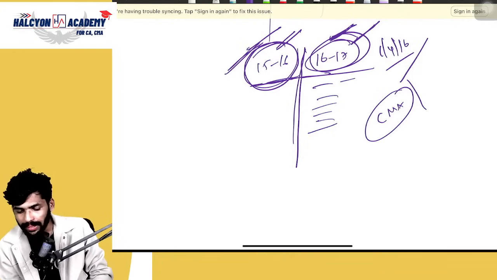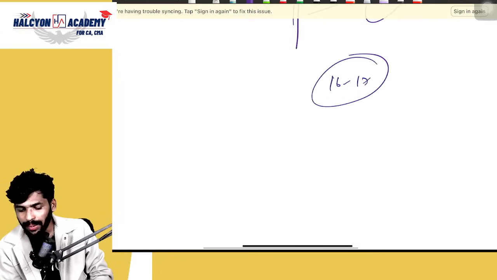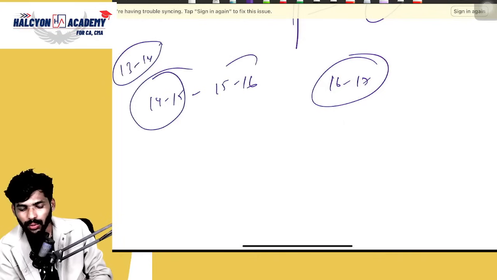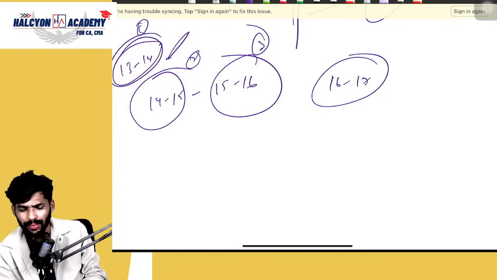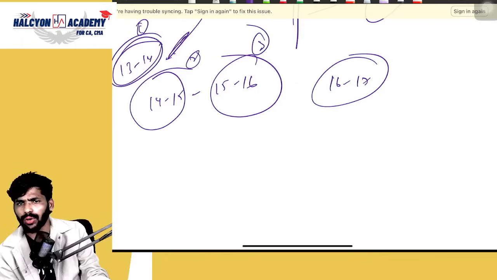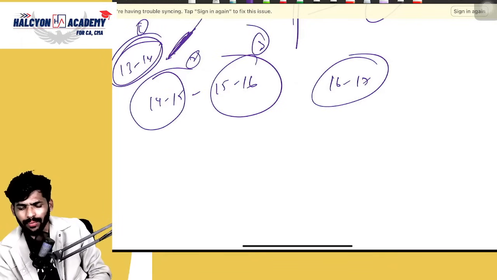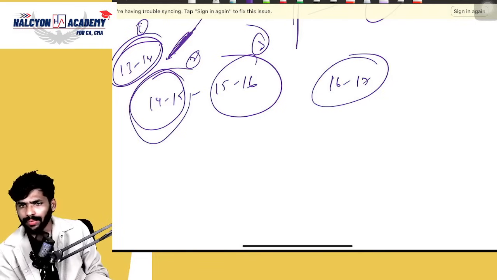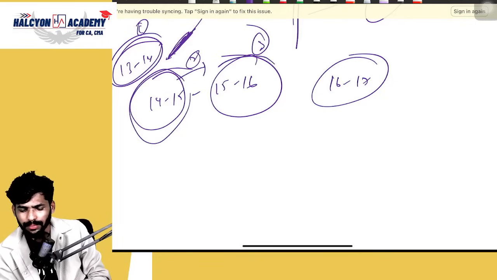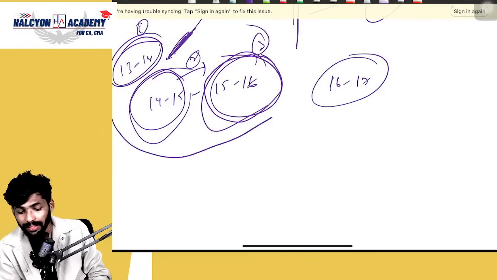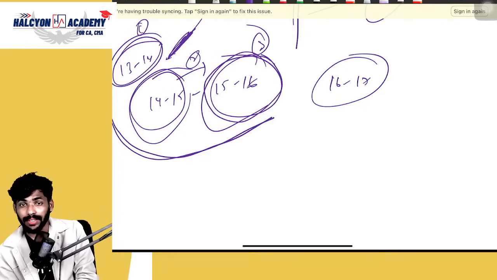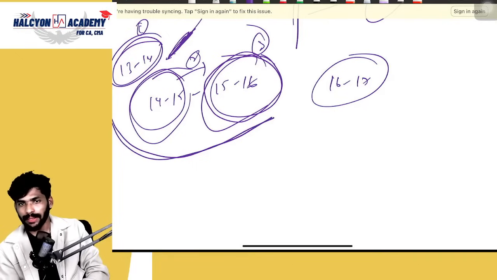Suppose we are at 16-17. Previous 3 years means 15-16, 14-15, 13-14. First check 13-14. If net worth is beyond the limit, then it's okay, no worries. If net worth is not within the limit, then go to 14-15. If not beyond that limit there also, then go to 15-16. You need to check this in this order only.